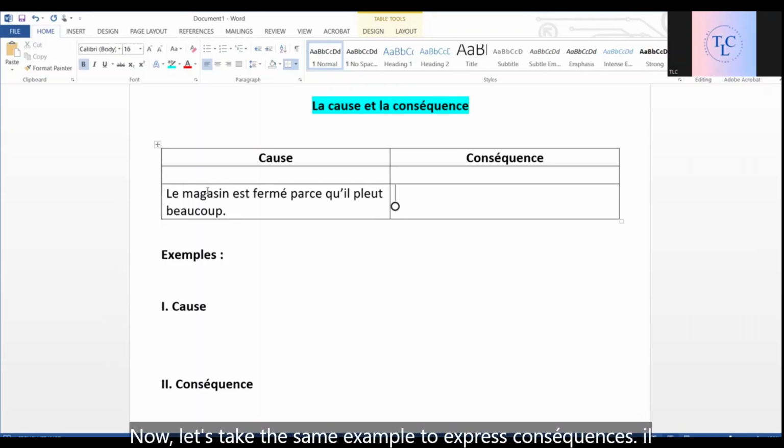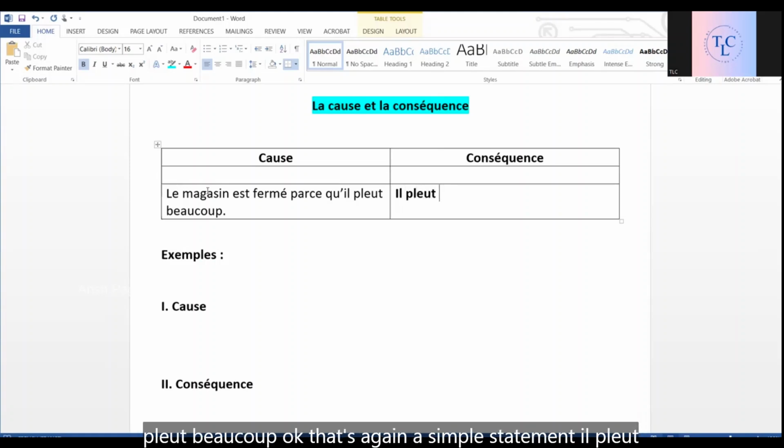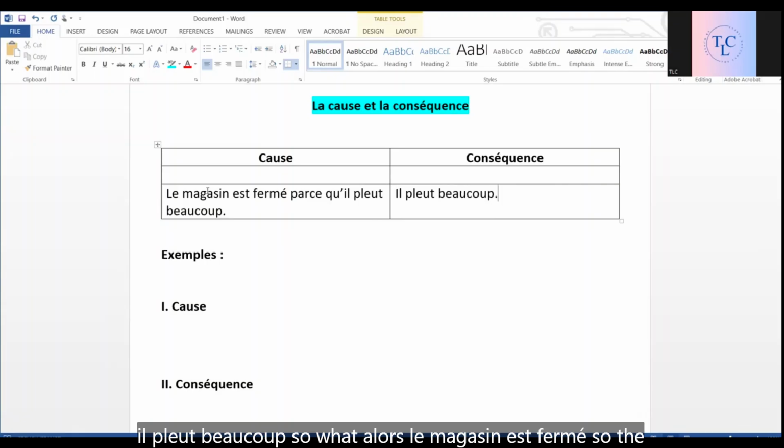Now, let's take the same example to express conséquence. Il pleut beaucoup. Okay, that's again a simple statement. Il pleut beaucoup. But what is the result of that? What is its result? Il pleut beaucoup. So what?